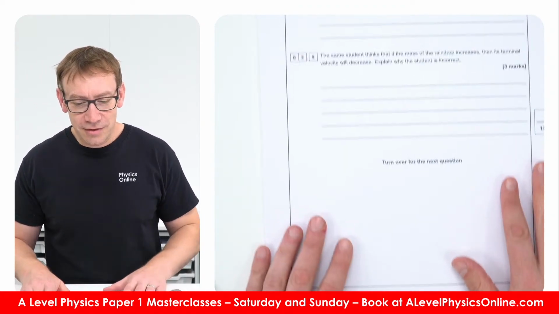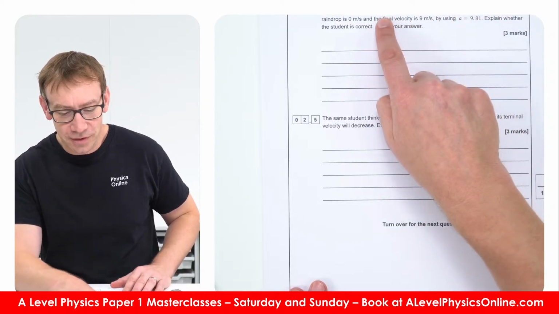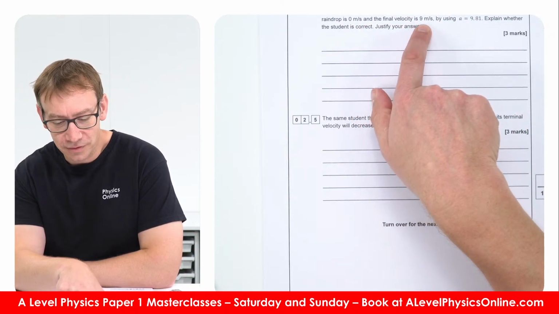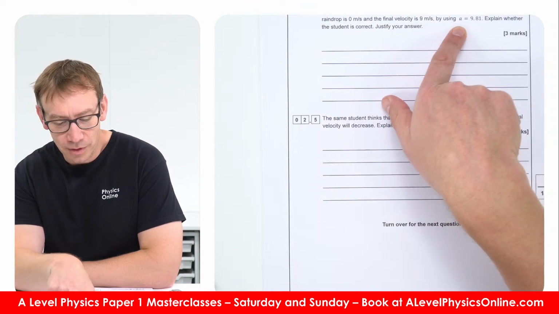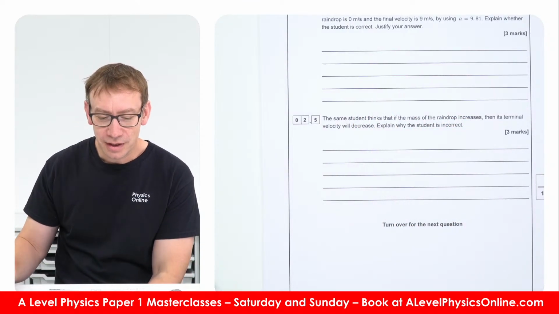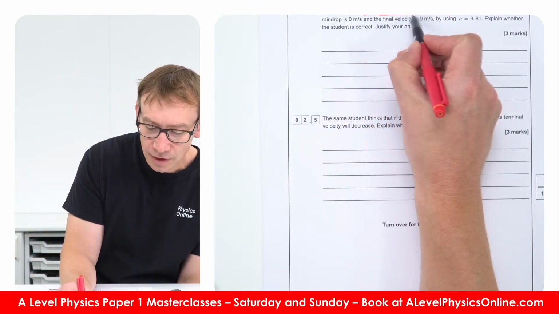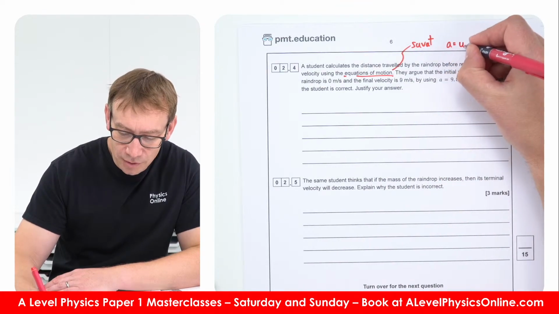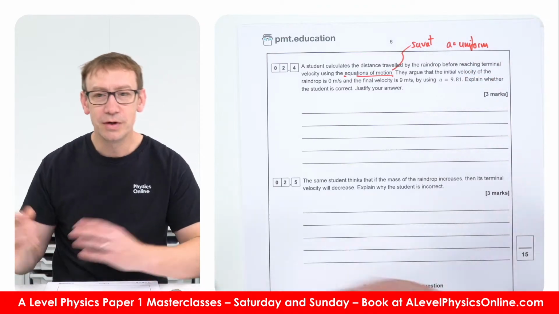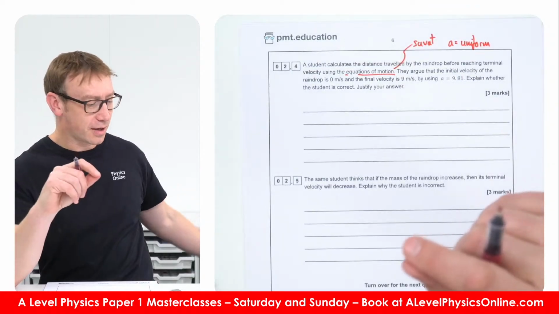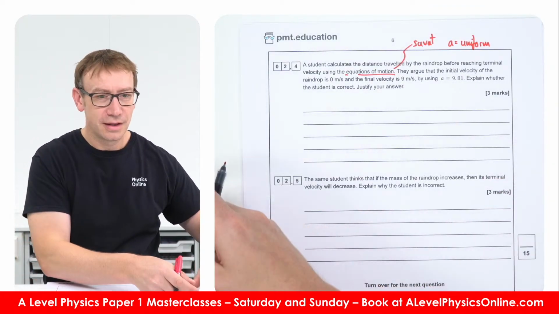A student calculates the distance travelled by the raindrop before reaching terminal velocity using the equations of motion. They argue that the initial velocity of the raindrop is 0 and the final velocity is 6, using a equals 9.81. Explain whether the student is correct, justify your answer. Well, if they're using the equations of motion, these are often Suvat equations, that's how they're called. And for a Suvat equation, a is going to be uniform. But we're not going to have a uniform acceleration because as it gets faster, the drag force increases.